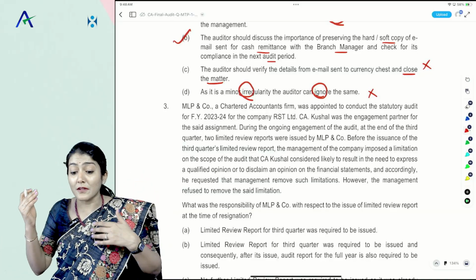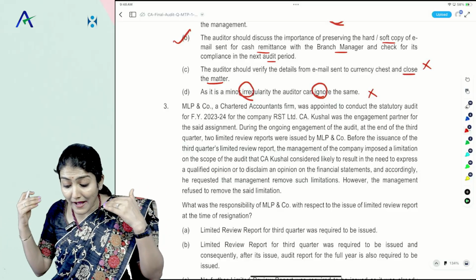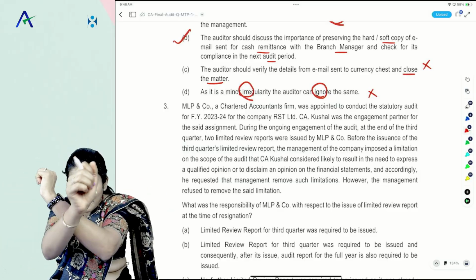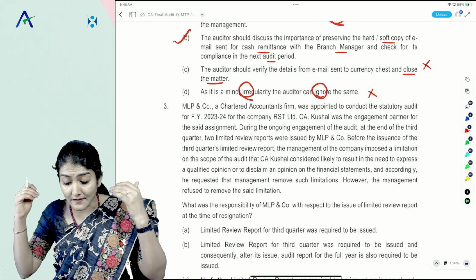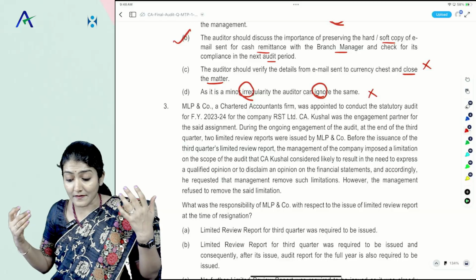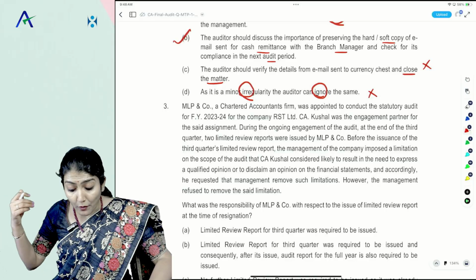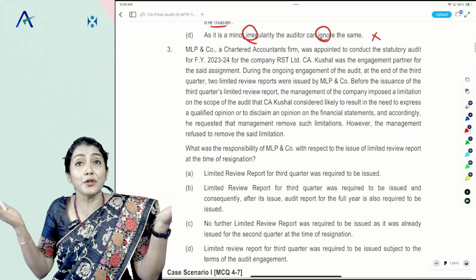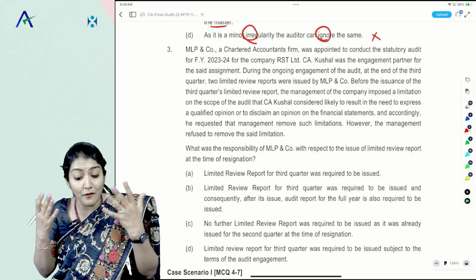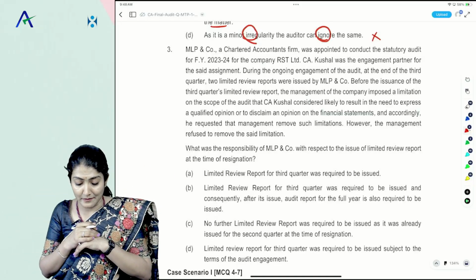Before the issuance of the third quarter LR report, the management of the company imposed a limitation on the scope of the audit that CA Kushal considered likely to result in the need to express a qualified opinion or a disclaimer on financial statements, and accordingly he requested that management should remove such limitation. However, management refused to remove the said limitation.